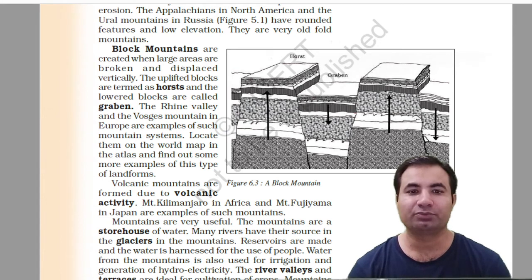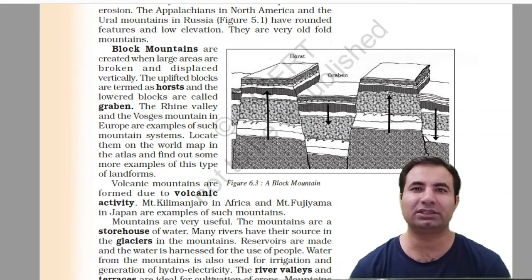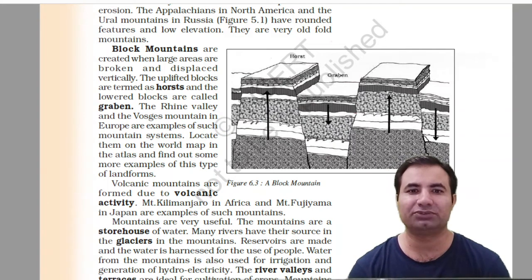So block mountains. Fold mountains are when the earth's surface is folded and a kind of mountain is formed. Block mountains are created when large areas are broken and displaced vertically. In a fold, a peak of the earth is moved from one location, not the entire area uplifted like in a plateau. The uplifted blocks are termed horst and the lower blocks are called graben. The Rhine Valley and the Vosges mountains in Europe are examples of such a mountain system.